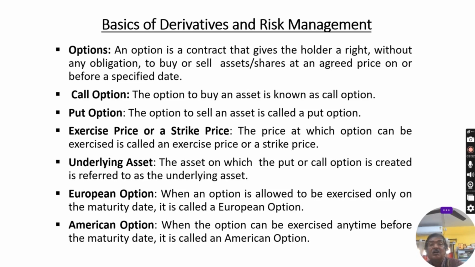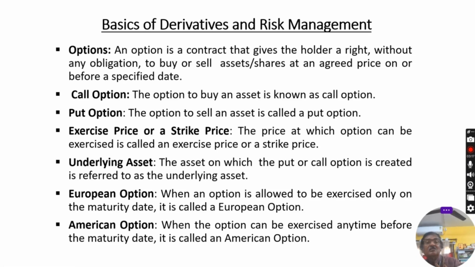Now options are two types: call options and put options. Call options are the agreement to buy asset or shares, that is for buying, and put options are for the sale of shares or asset. That means call option is for buying and put option or agreement or contract is for selling the asset.